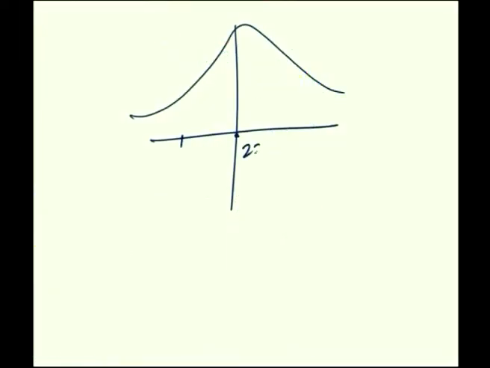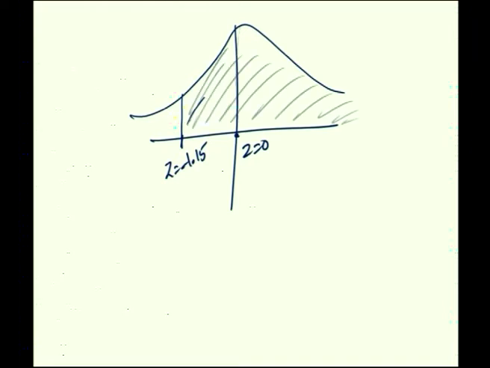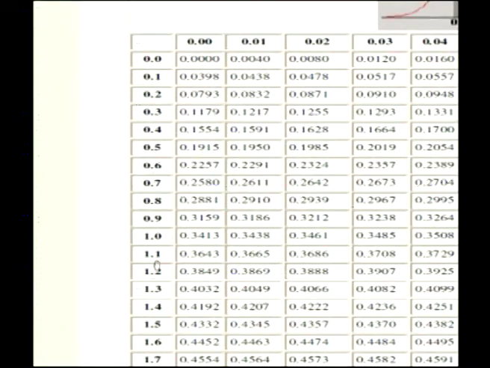This is Z equal to 0, this is Z equal to minus 1.15. The area to the right is to be shaded. That part is already 0.5, and the area from 0 to minus 1.15 is the same as the area from 0 to plus 1.15. Look at the tables, we want 1.15.